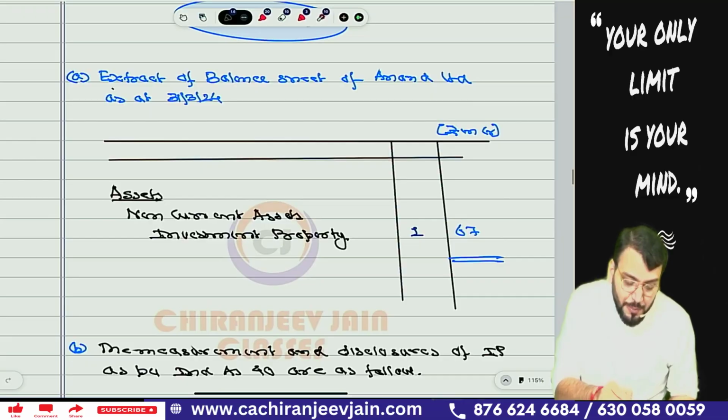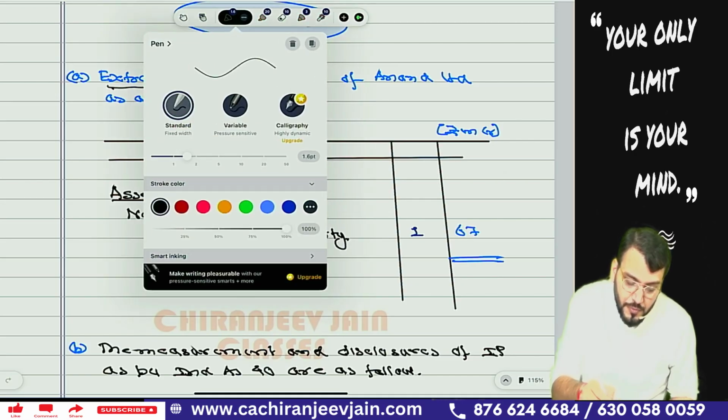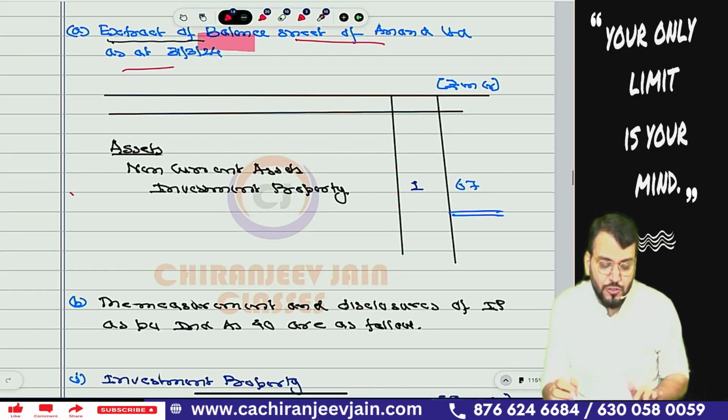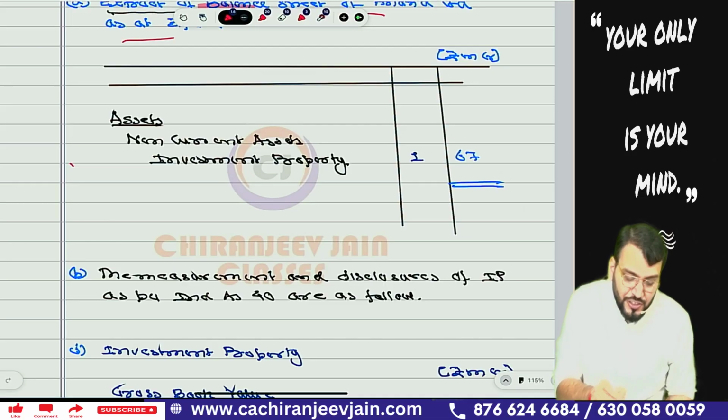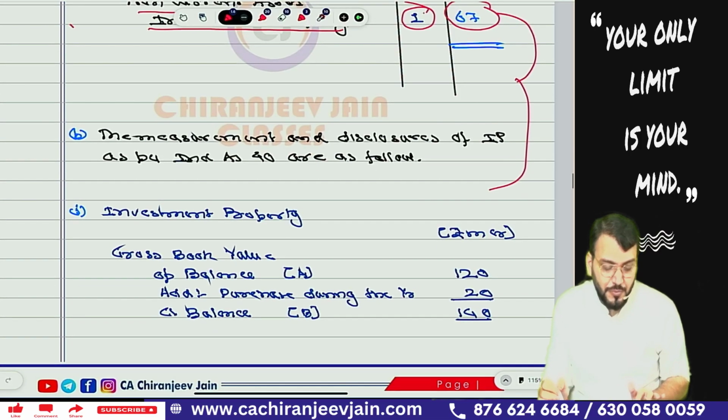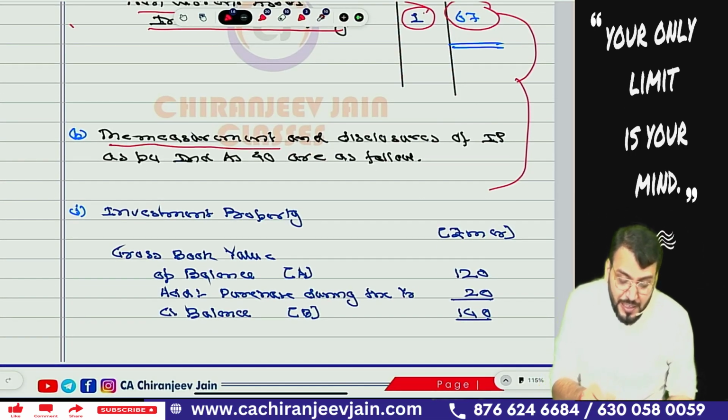So first I will prepare the extract of balance sheet, of Anand Limited as on 31st March 2024. In the extract of balance sheet, non-current assets will come, and under non-current, investment property will come. I will give note number 1. This is the amount, and for this amount I have done one working note. So the measurement and disclosure of investment property as per Ind AS 40 are as follows.